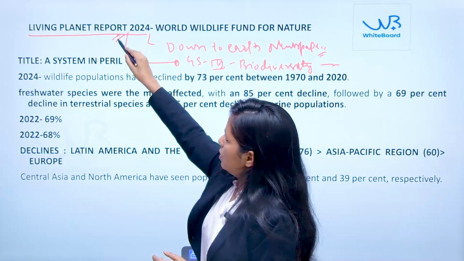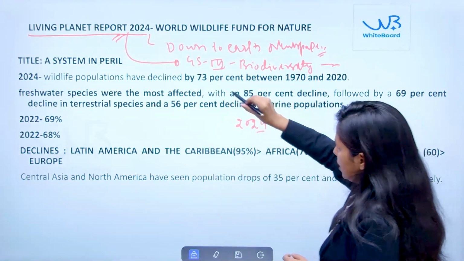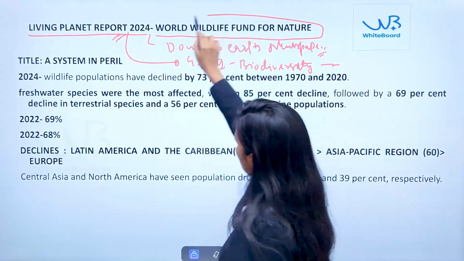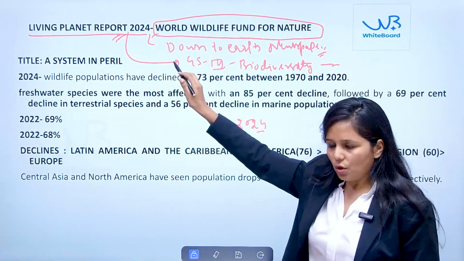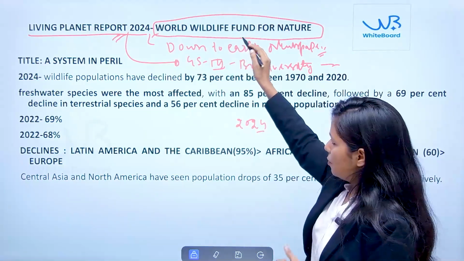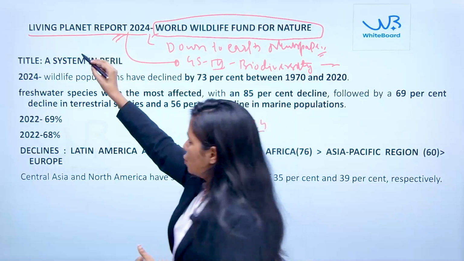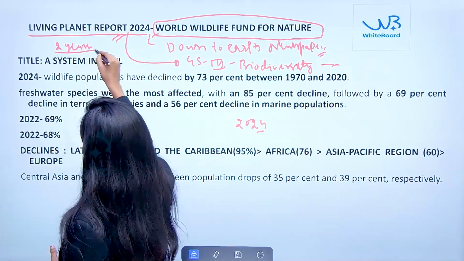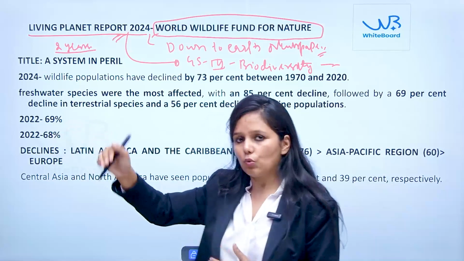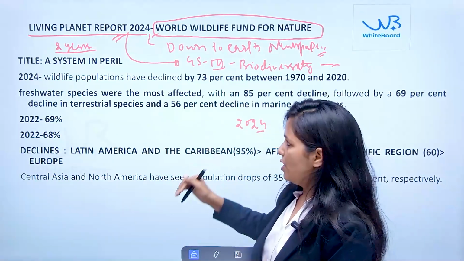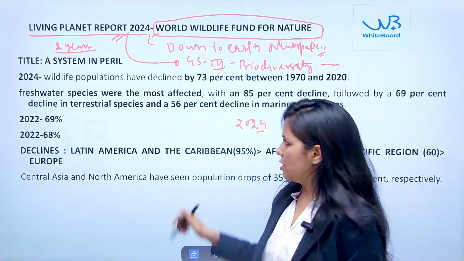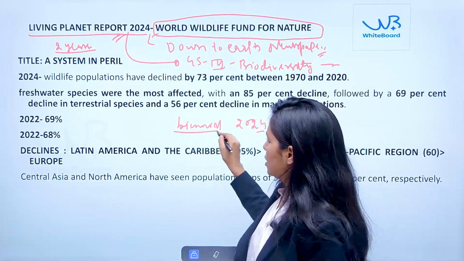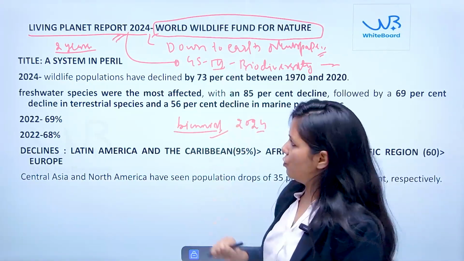Here the Living Planet Report is released by the World Wildlife Fund for Nature. It is an international organization, and it publishes this report at an interval of 2 years, which means previously this report was published in 2022. Fine. So this is not an annual publication, it is a biennial publication by the World Wildlife Fund for Nature.